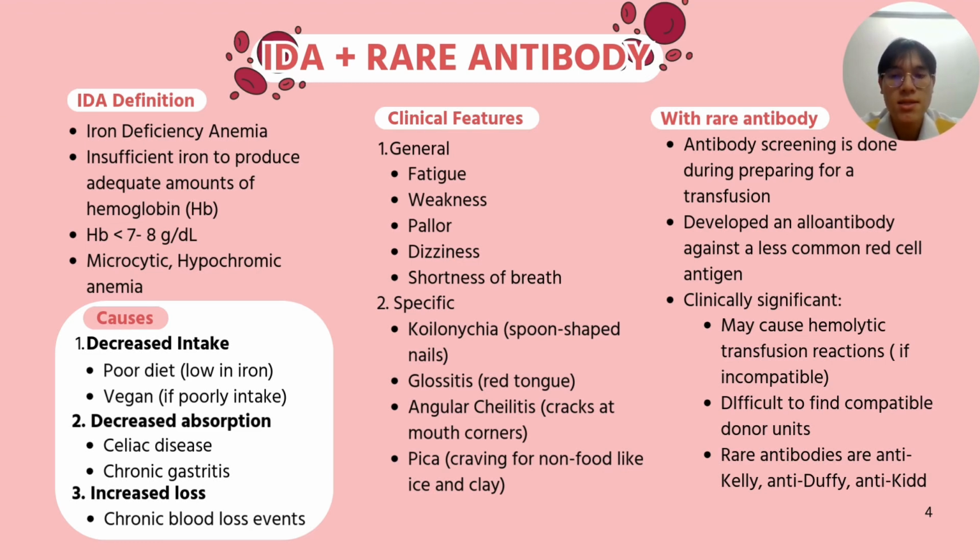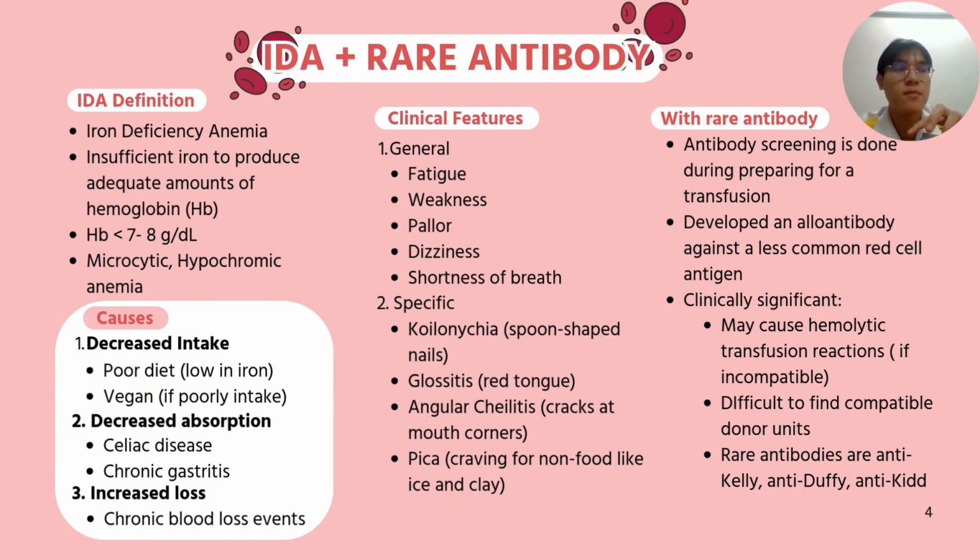There are three causes. The first one is decreased intake. Poor diet, which means low in iron, and a person who is a vegetarian with poor intake. Second is decreased absorption.